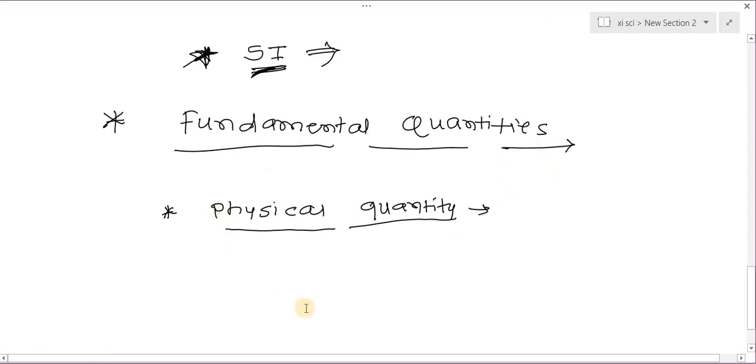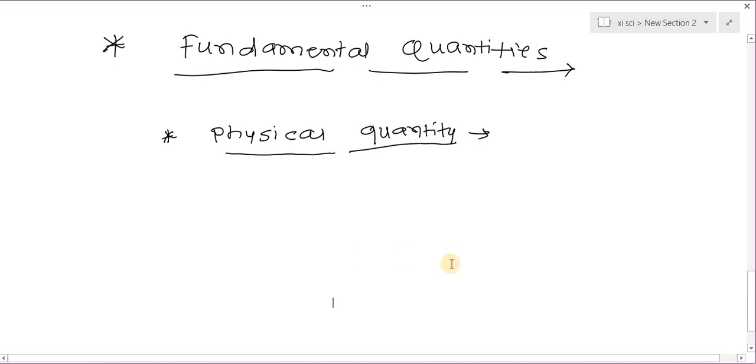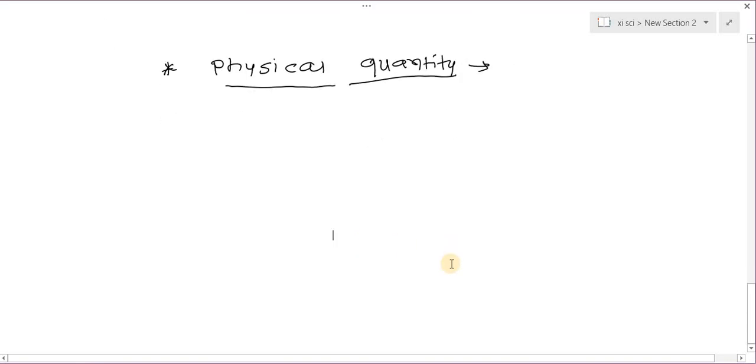I write some quantities in two groups. In group A, I take mass, length, and time.